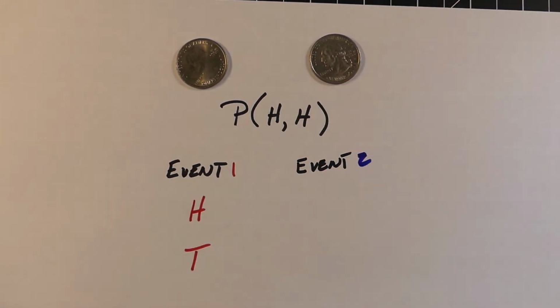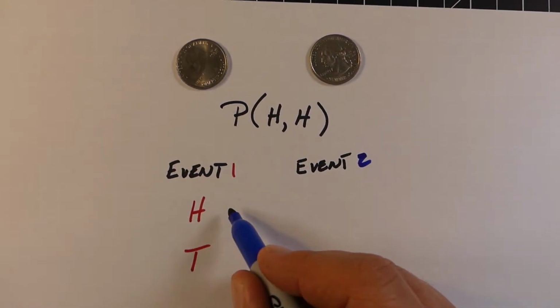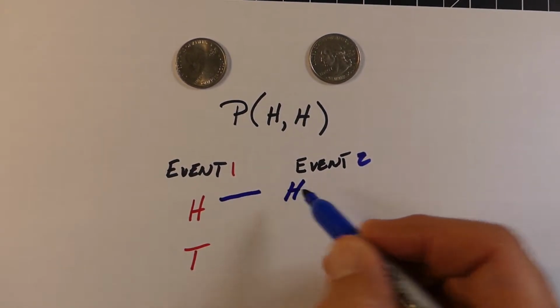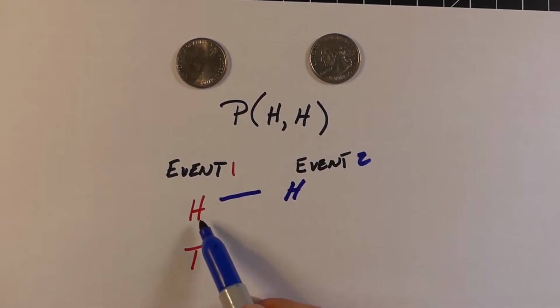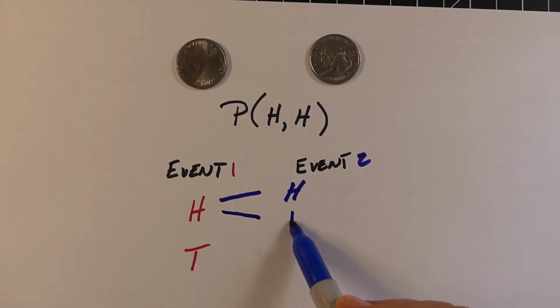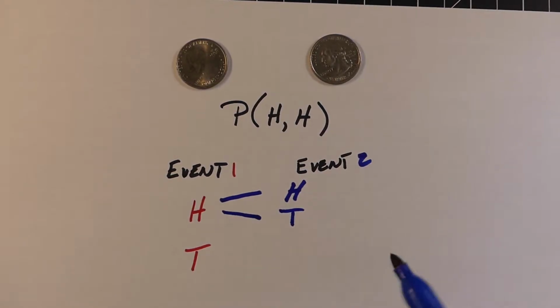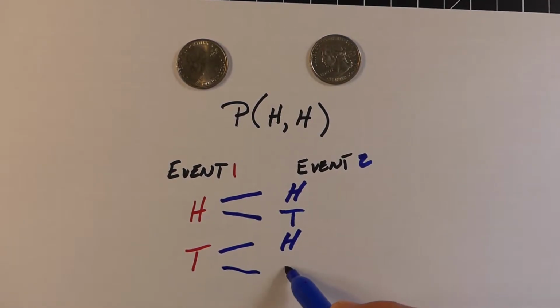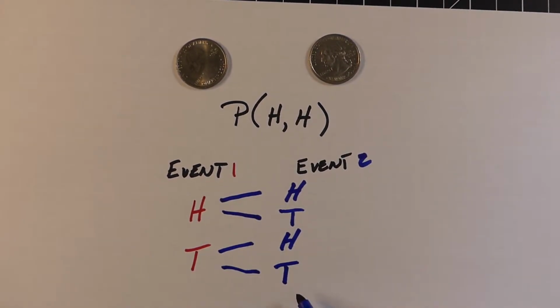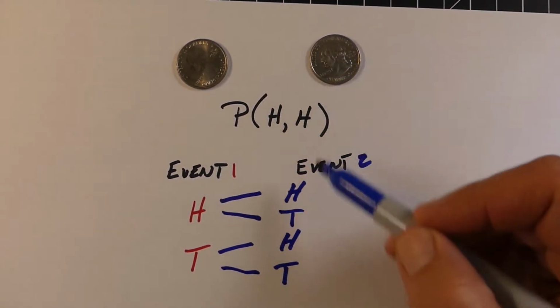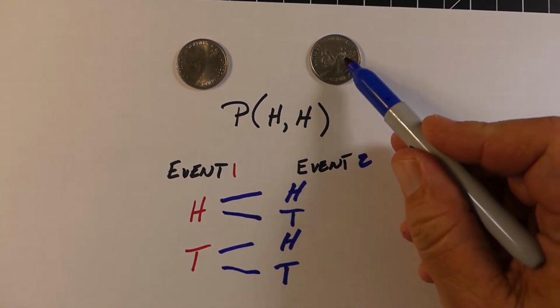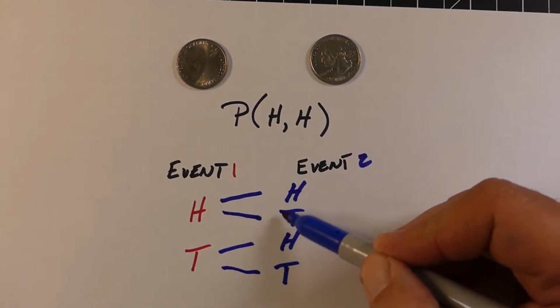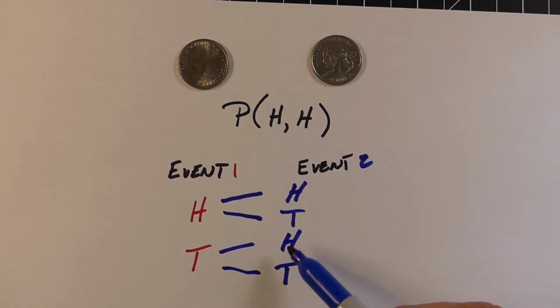So when we get to event 2, the first event was the first coin flip. The second event is the second coin flip. So if we look at the first event where we got heads, and we ask ourselves what can happen in this next event, well, we're either going to get heads and then heads again, or heads and then tails. And you can see how it branches out. Now, if we happen to get tails the first time, we could either get heads the second or tails the second. And what you can see here is 4 different combinations possible. If you follow the lines, it will show you each combination possible.